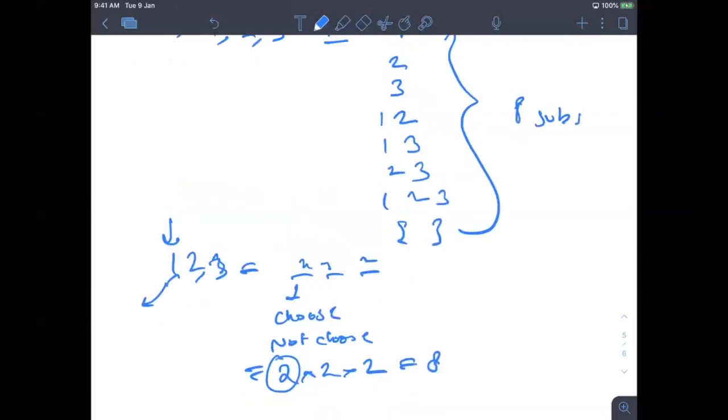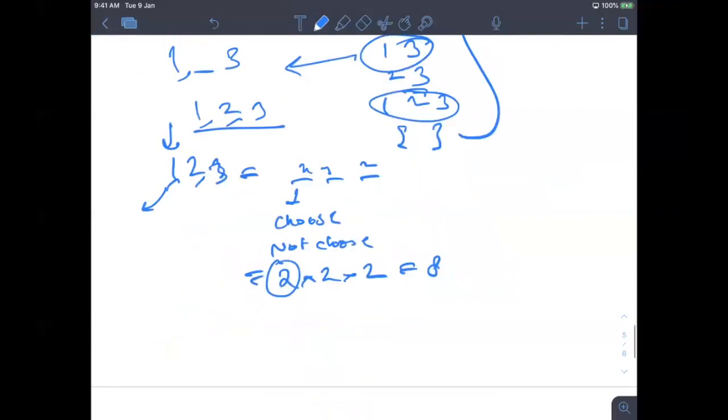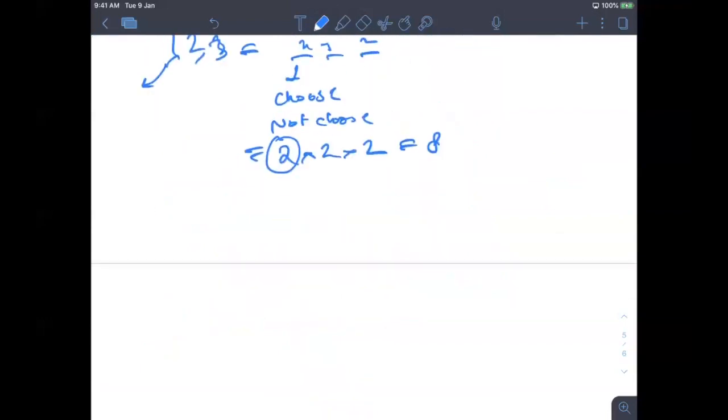So let's discuss picking 1, 3, which is telling me I chose 1, I did not choose 2, I chose 3. For 1, 2, 3, it is telling me I chose 1, I chose 2, I chose 3, all of the numbers. Let's discuss one more. For 3, I did not choose 1, I did not choose 2, but I chose 3.